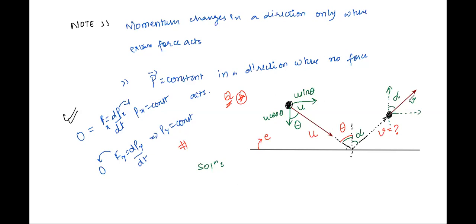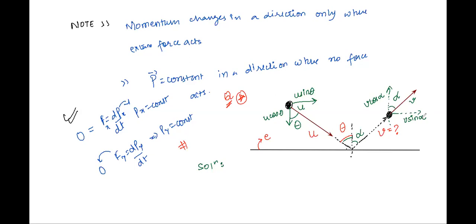This is v. So the vertical component of the final velocity will be v cos alpha, and the horizontal component will be v sin alpha. I hope I'm clear with this, correct?